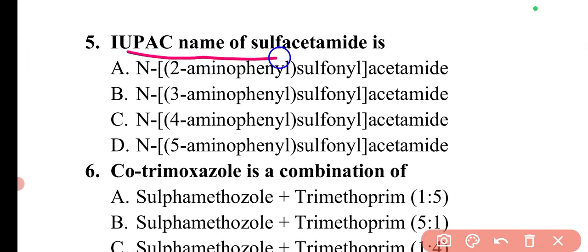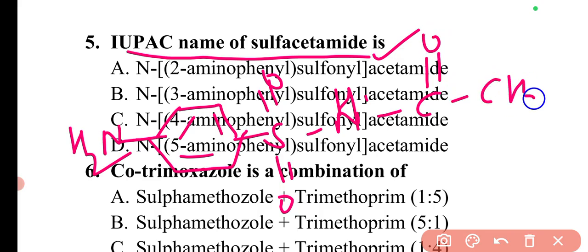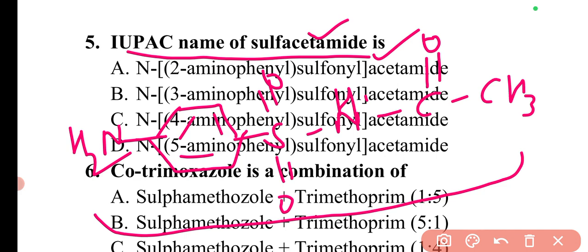The next question is the IUPAC name of sulfacetamide. For sulfacetamide, you will have the same structure: NH2, then SO2, and then NH, and it is acetamide, so there will be a COCH3 group. This drug is very important, so you have to remember this structure. This basic structure is common, and the moiety attached to the NH will change in most of the compounds, that is the N-substituted compounds.